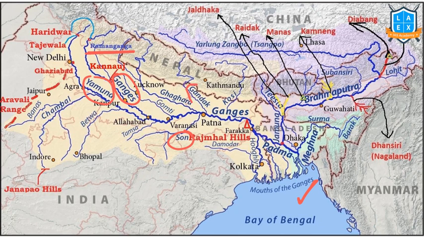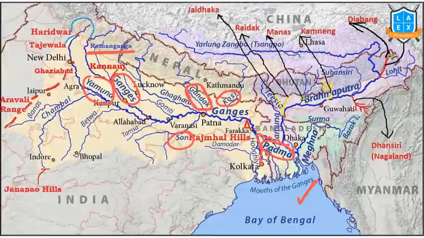This is the Gandak river. The Gandak river flows and changes its direction. The Kosi river is known as the Sorrow of Bengal because of its flood-prone nature. As it enters here, the Hooghly system, and then enters into Bangladesh, we call it the Padma river.